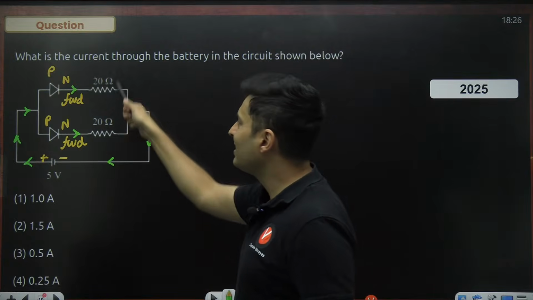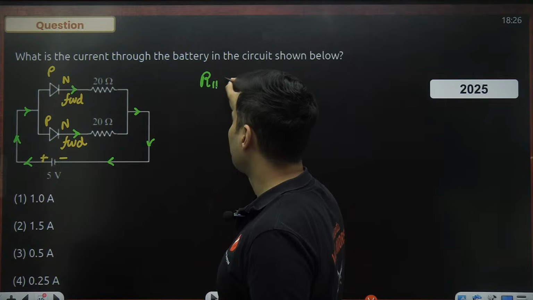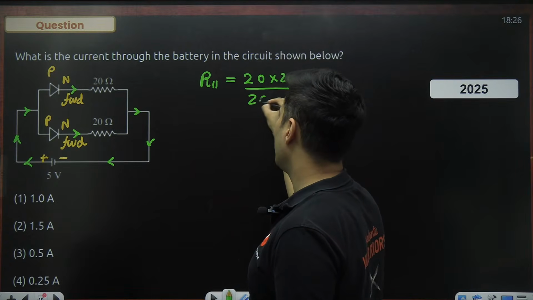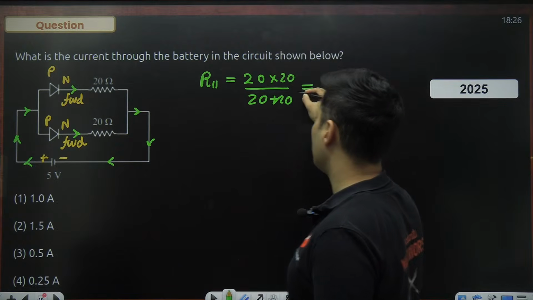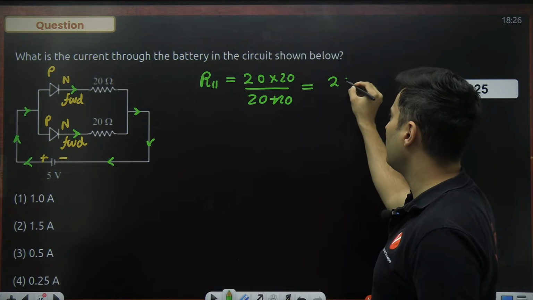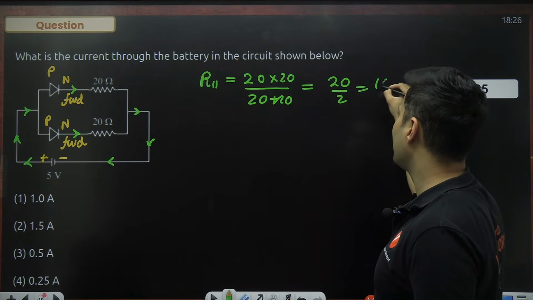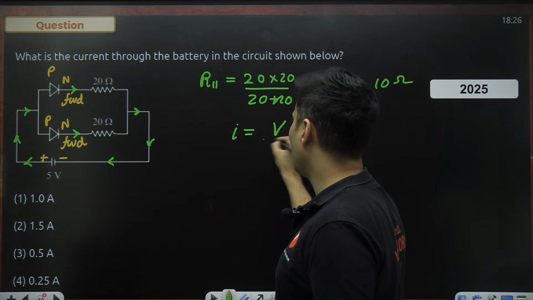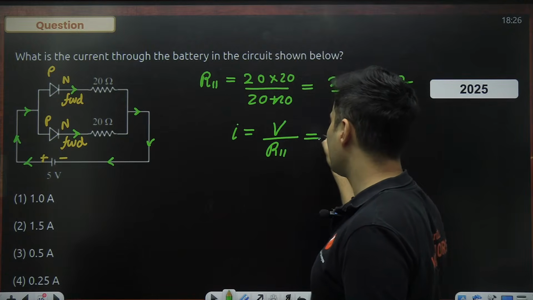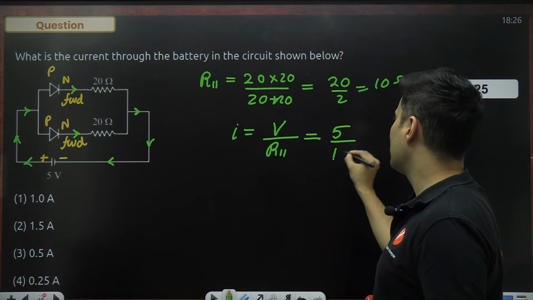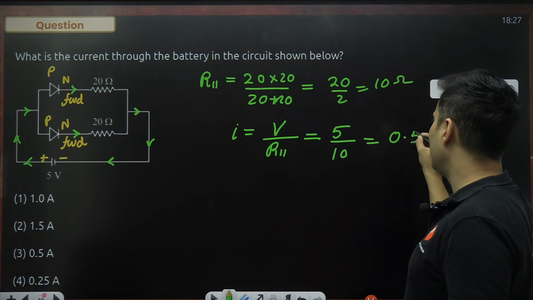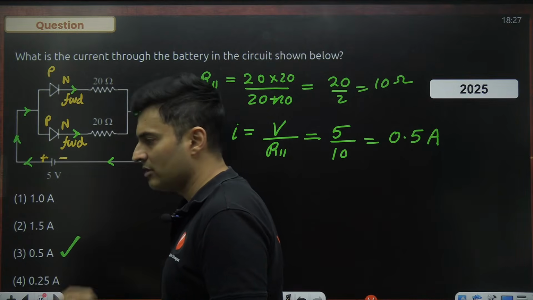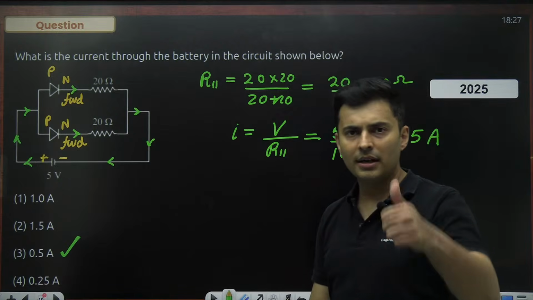So basically these are nothing but two resistors in parallel. So parallel resistance is 20 into 20 divided by 20 plus 20, R1 R2 over R1 plus R2. So this will be nothing but 20 divided by 2, which is basically 10 ohms. So once I get that, we can easily find the current. It is the total voltage divided by the equivalent resistance. Voltage is 5, resistance is 10. So this will be nothing but 0.5 amperes. So 0.5 amperes is the third option. That is absolutely correct. Got it, everyone?